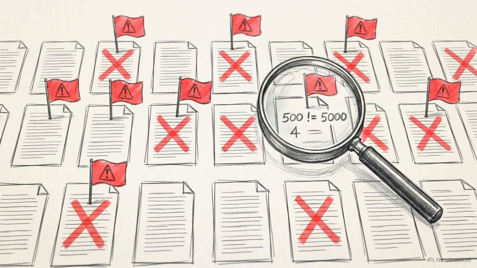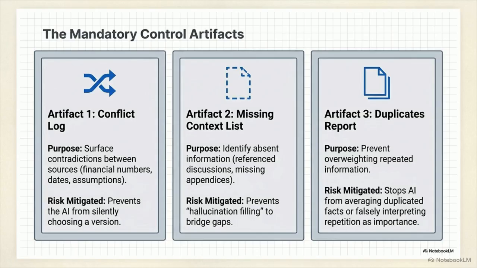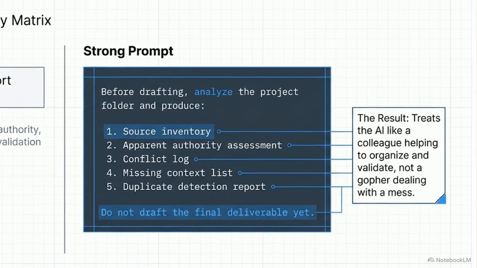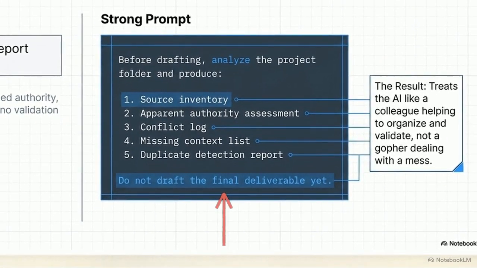High-stakes work requires mandatory control artifacts. You have to force the AI to flag systemic issues in the data before it attempts to synthesize them. These 3 control reports are non-negotiable. You need a conflict log to surface contradictions between sources, a missing context list to prevent hallucination filling, and a duplicates report to stop the AI from confusing repetition with importance. You trigger these reports using a reasoning-first prompt. Notice the exact command highlighted at the bottom of this code block. Do not draft the final deliverable yet.